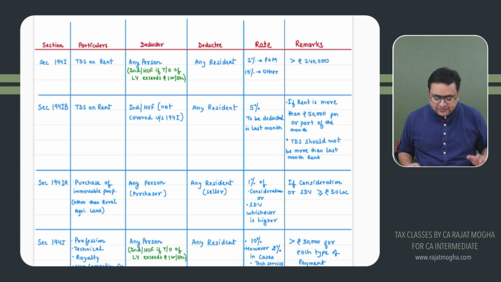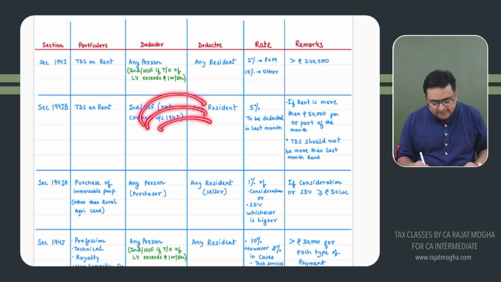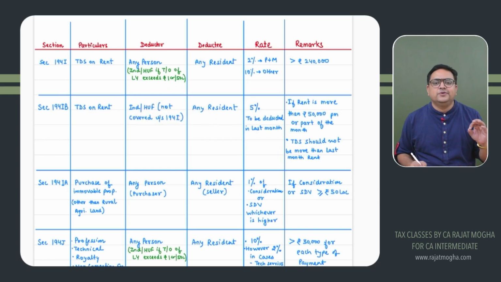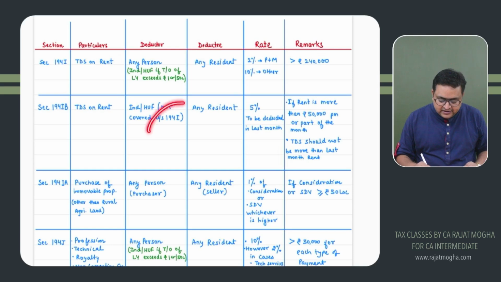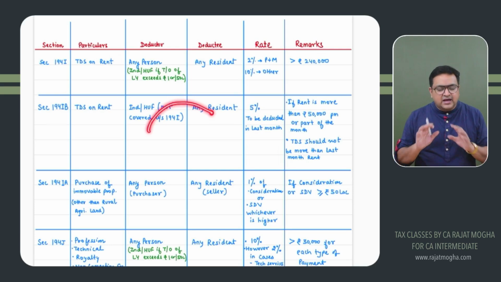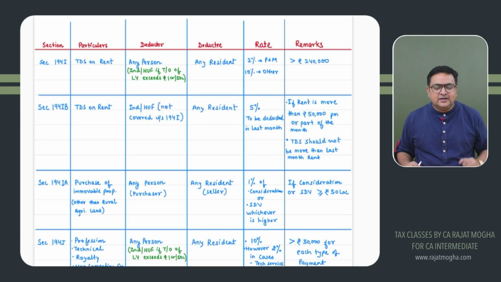The second important thing is whether we will be deducting TDS every month. The answer is no. We will not be deducting TDS every month. We will be deducting the TDS once in a year, in the last month of tenancy.